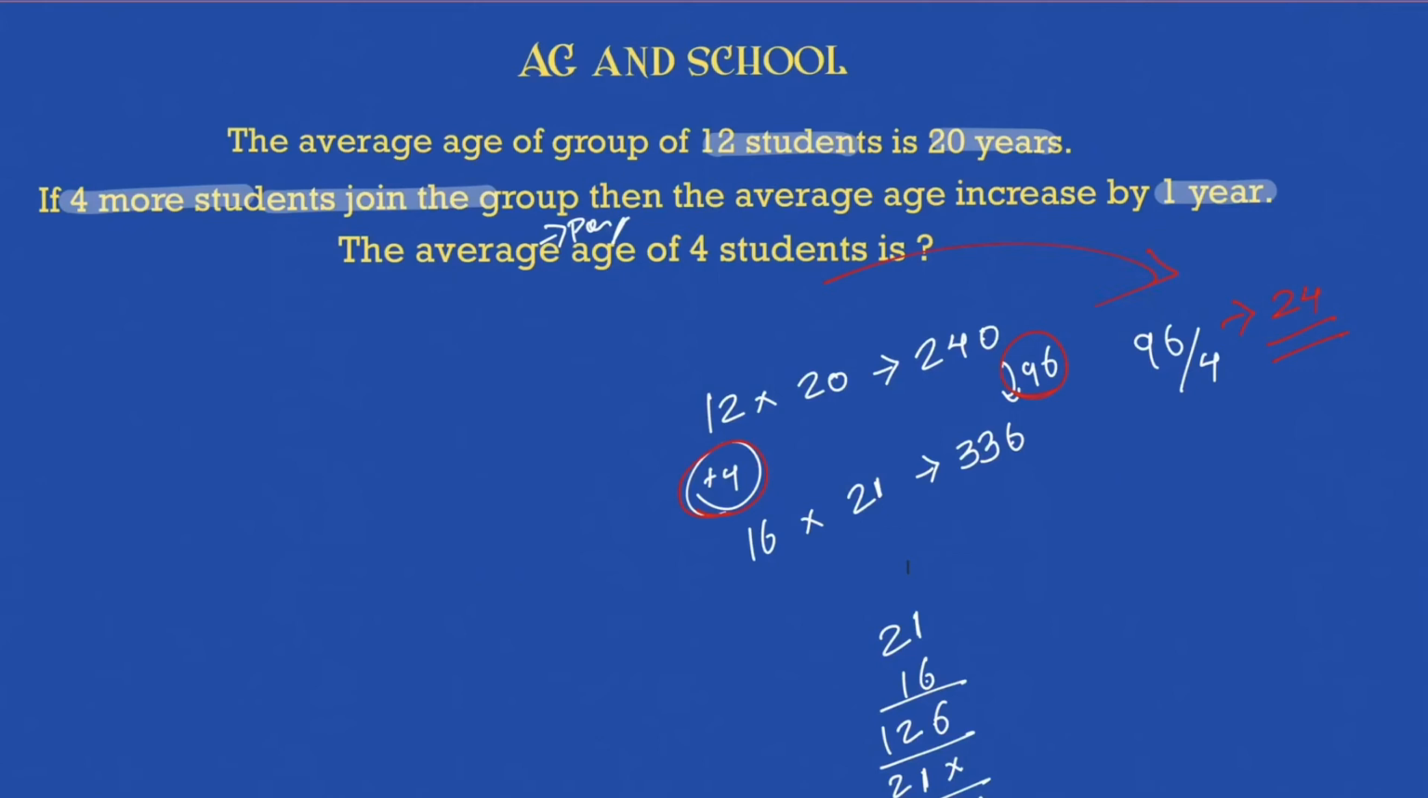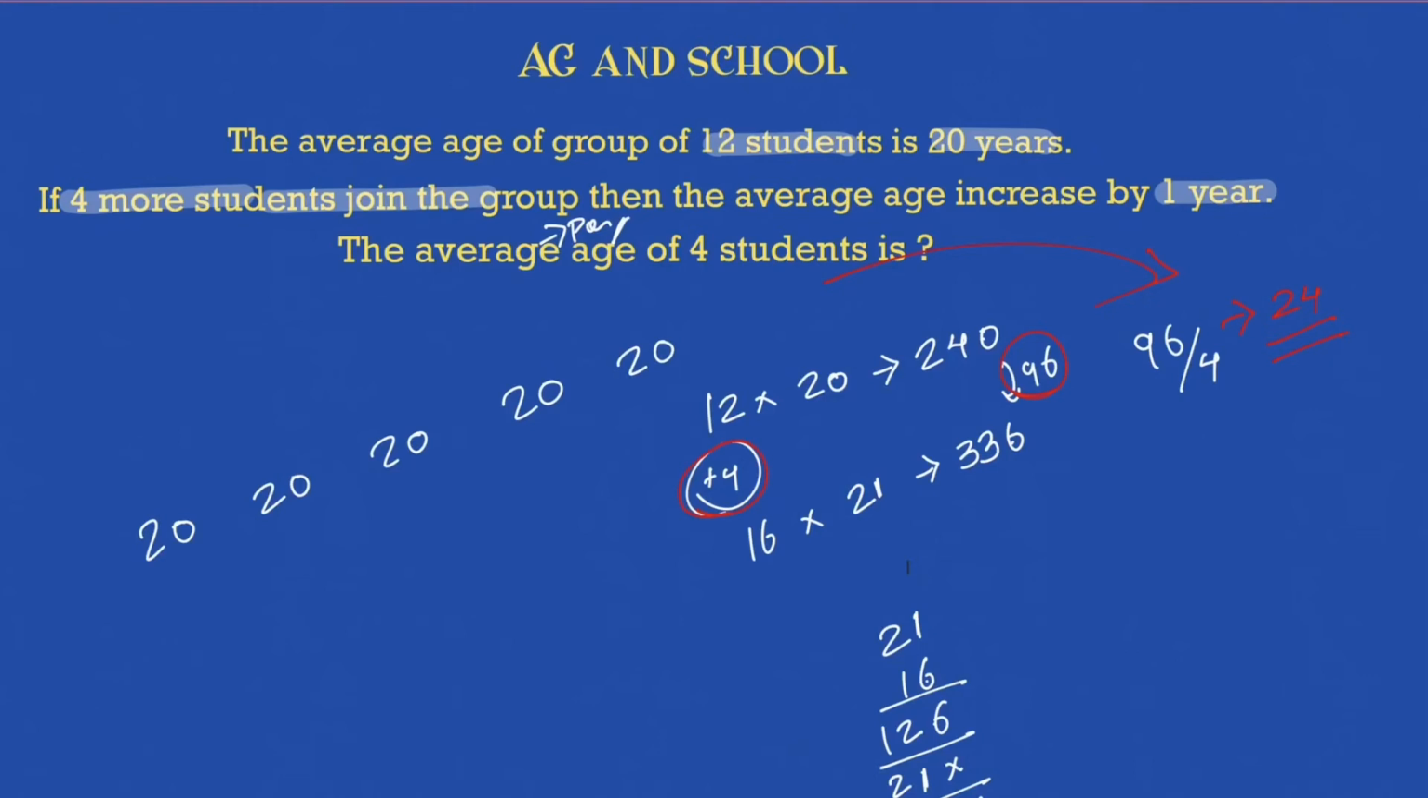The average age of the 4 students is... So 4 students added 96, 1 student added 24. How will I solve this by shortcut? I'll say, 12 students are there. Each of the students has 20 as the average age.